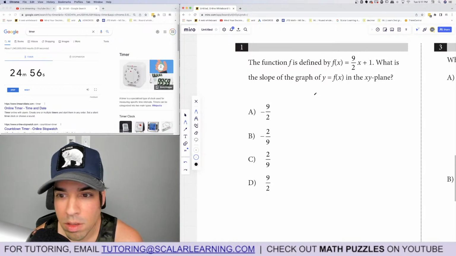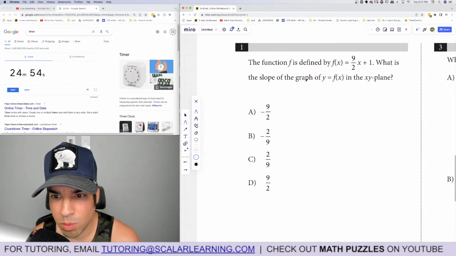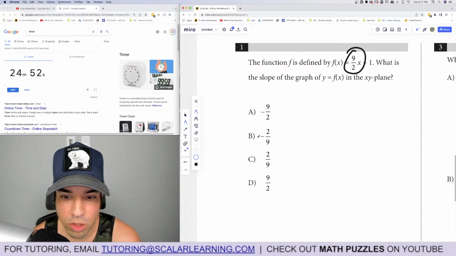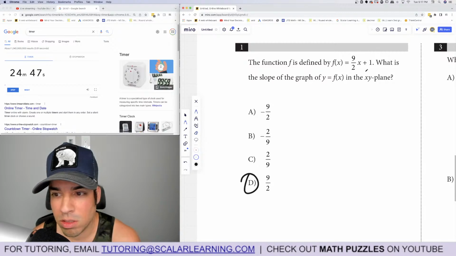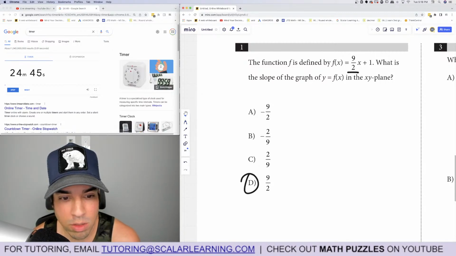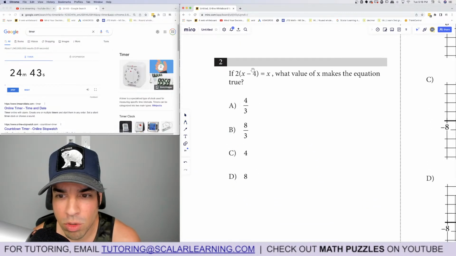Okay. The function is defined by y equals 9/2 x plus something. What is the slope of the graph? Boom, it's 9/2. That's it. This is in slope-intercept form, so we can easily see that the slope is whatever's multiplying the x. Boom, done.